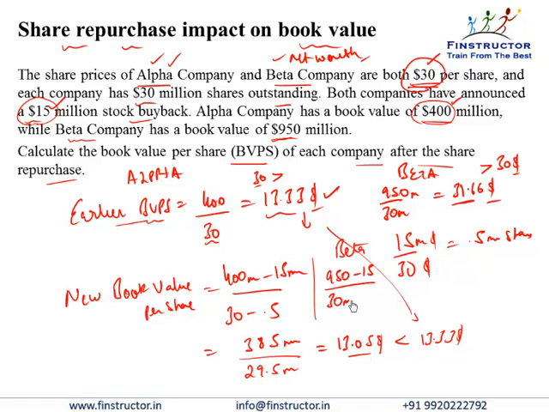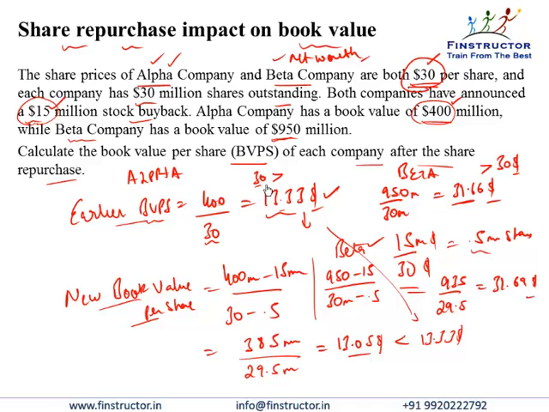And from the earlier 30 million shares outstanding at a price of $30 per share, with $15 million, I will again be able to buy back 15 by 30, that is 0.5 million shares. So the number of shares will come down from 30 million shares earlier to 30 minus 0.5, that is 29.5. So the new book value per share for Beta Company will come out to be 935 divided by 29.5, that is equal to $31.69.